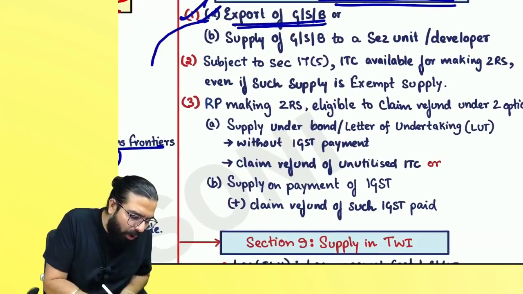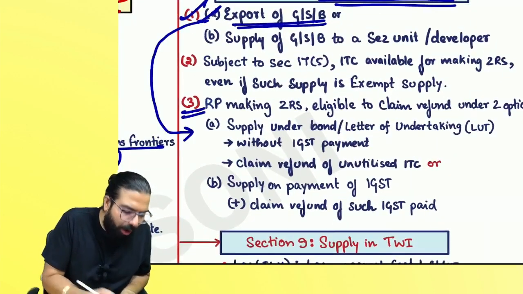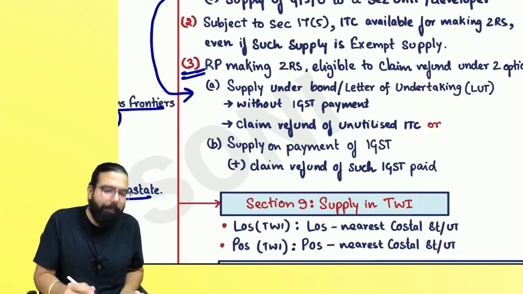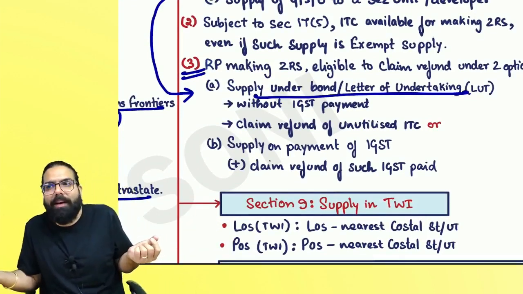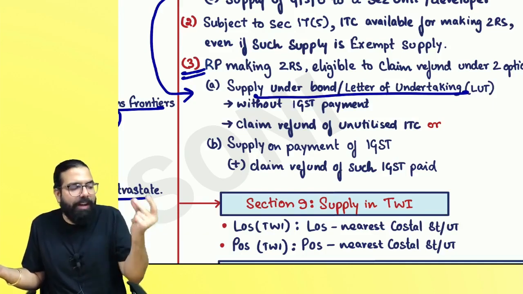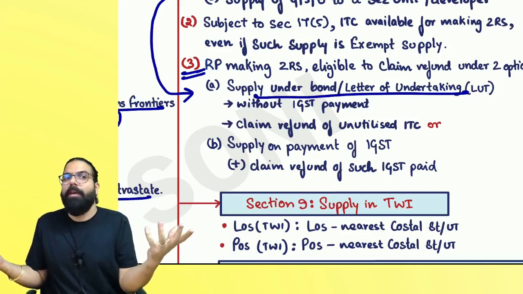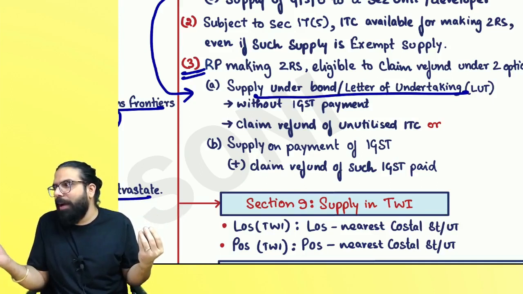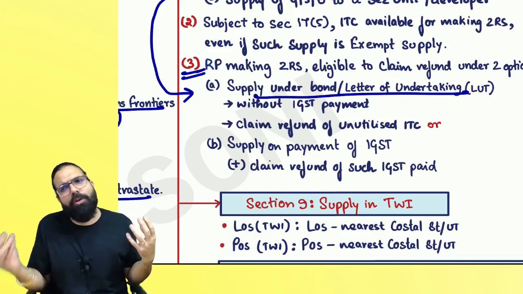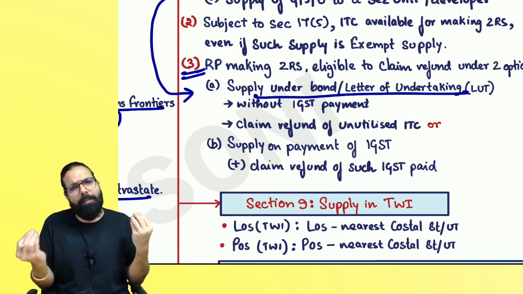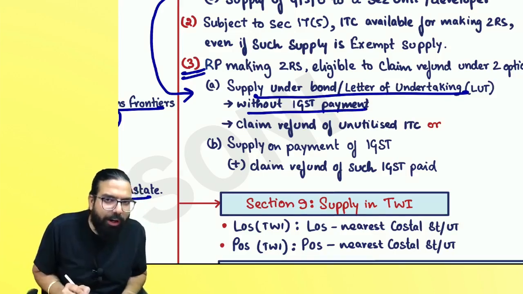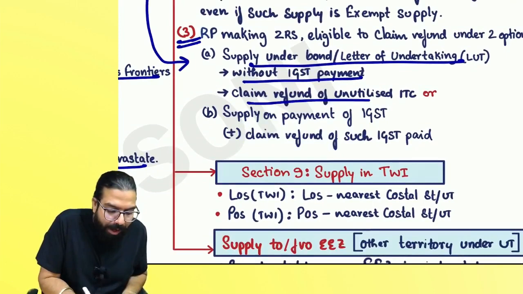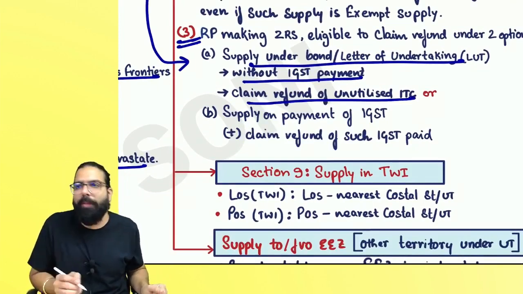Always remember, if you are doing zero rated supply, the government has found two ways to make it zero rated. Number one is you go ahead and give an LUT or bond, and whatever ITC is there relating to that supply, when you are giving LUT or bond, you will not pay GST. And whatever ITC relating to that supply, refund of ITC will be given to you, and you can take a refund of that. Can I go ahead, everyone? You can export on LUT or bond without paying IGST, and refund of unutilized ITC will be given.